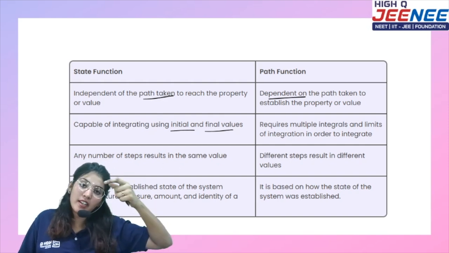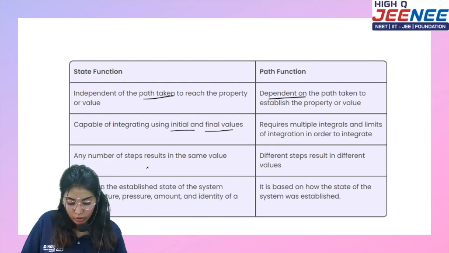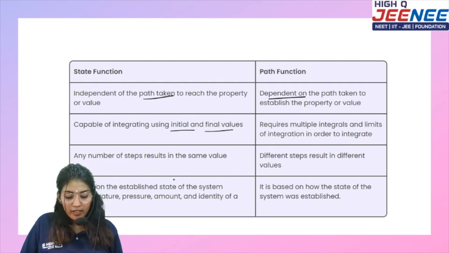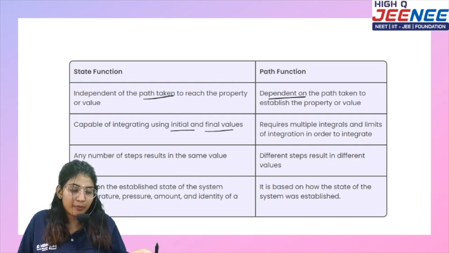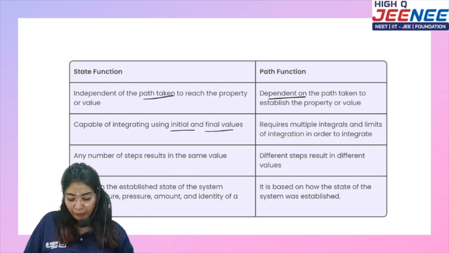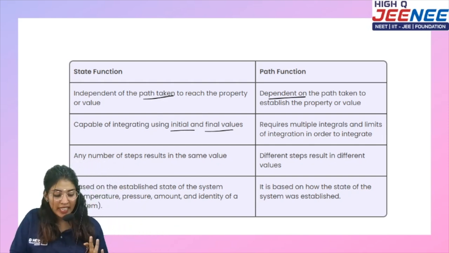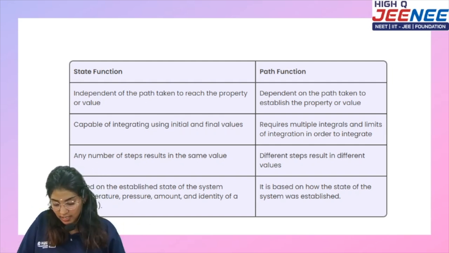So the integration limits change, right? Correct? That is what they mean to say here. And any number of steps results in the same value for a state function, because we are not considering the steps. Correct? But different steps will have different values for a path function. It is based on the established system, and that is also based on the established systems.